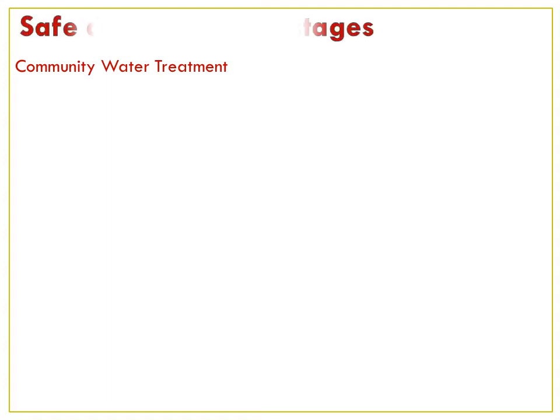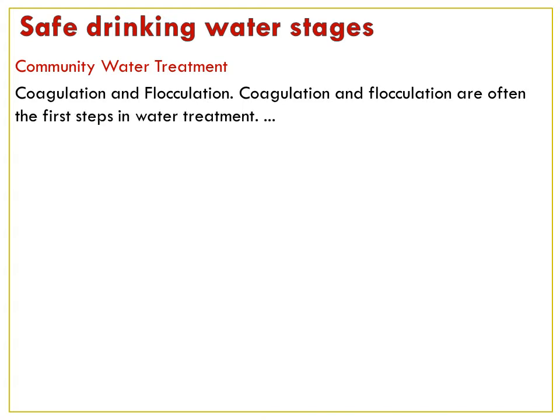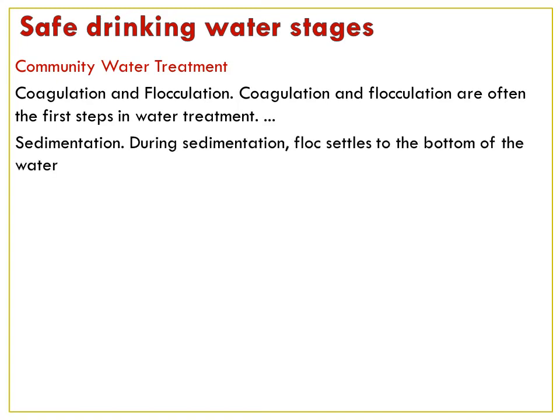Coagulation and flocculation. Coagulation and flocculation are often the first steps in water treatment. Next comes the sedimentation. What happens in this? Floc settles to the bottom of the water supply due to its weight. Next is filtration. We all know filtration, which happens in our house in filters for drinking water.